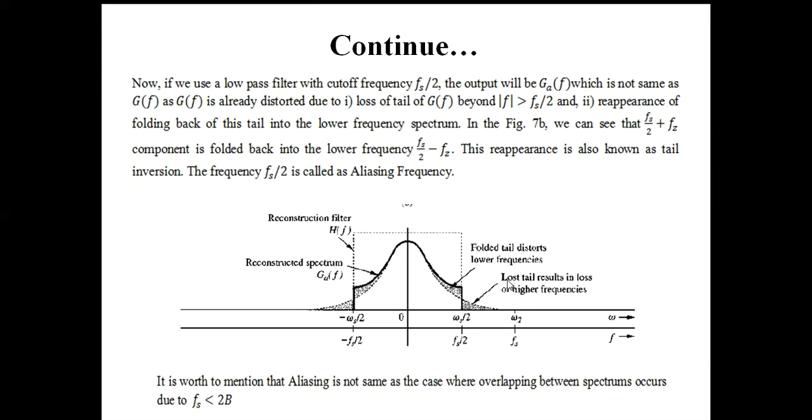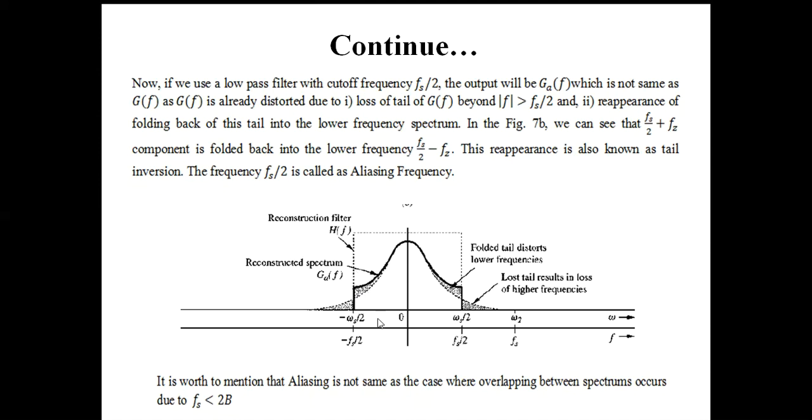Okay, so if after Fs by 2, that means Fs by 2 up to Fz, this higher frequency is lost, and Fs by 2 minus Fz, this frequency is folded back into the spectrum. So we ultimately get this type of reconstructed spectrum, but obviously this one is not the actual or desired spectrum, because there is distortion in this region.